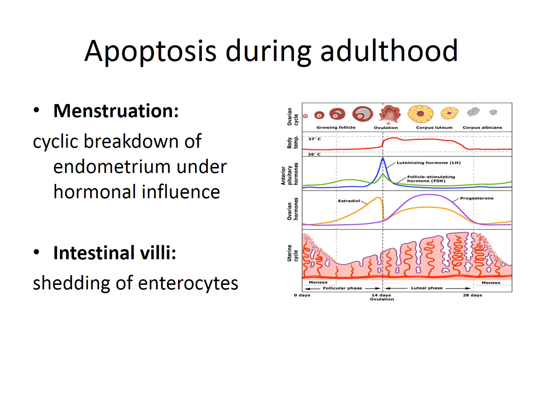Apoptosis in adulthood can be depicted by these 2 examples. Menstruation, as you know, is a cyclic breakdown of the endometrium under hormonal influence. There is shedding of the endometrial layer, and then it regenerates and forms again. The second one is the shedding of enterocytes. This cyclic process occurs every 3 to 5 days: there is shedding and then regeneration of the enterocytes. So this is the developmental process during adulthood, where we see a cyclic pattern being followed, whether for the endometrium or the enterocytes, under the influence of hormones or under chemical or mechanical stimuli.